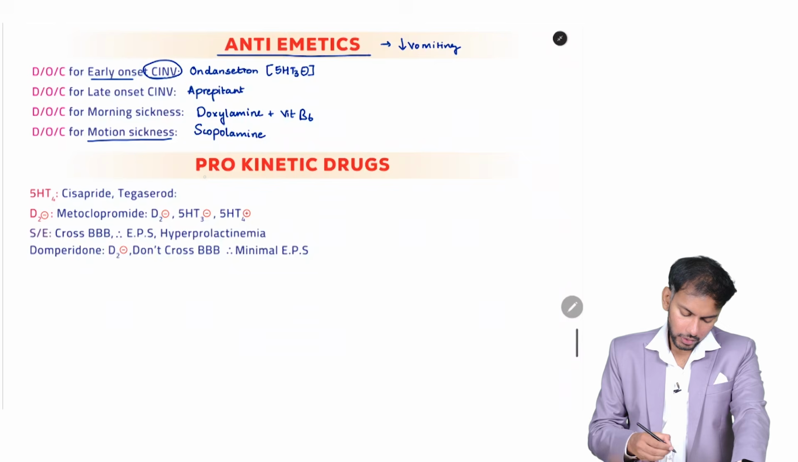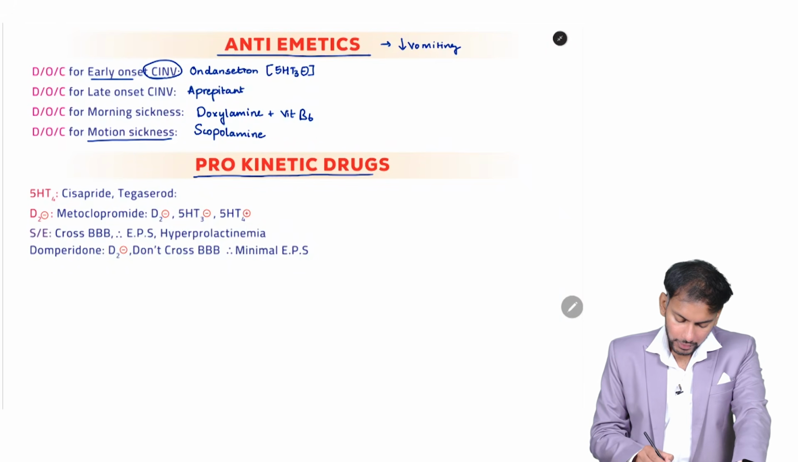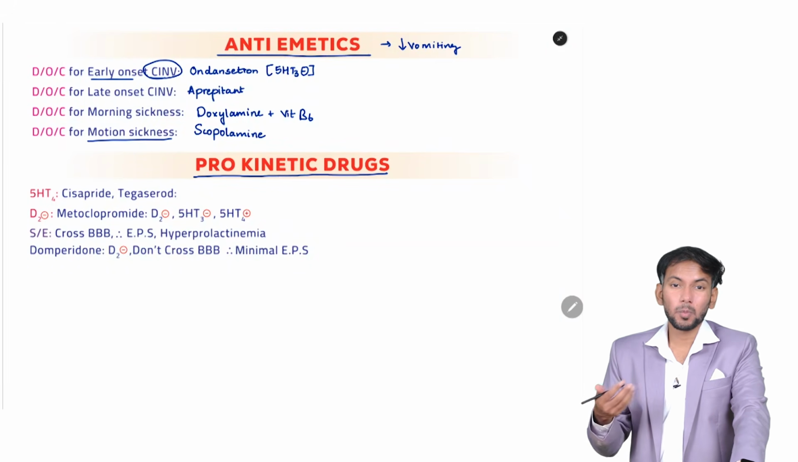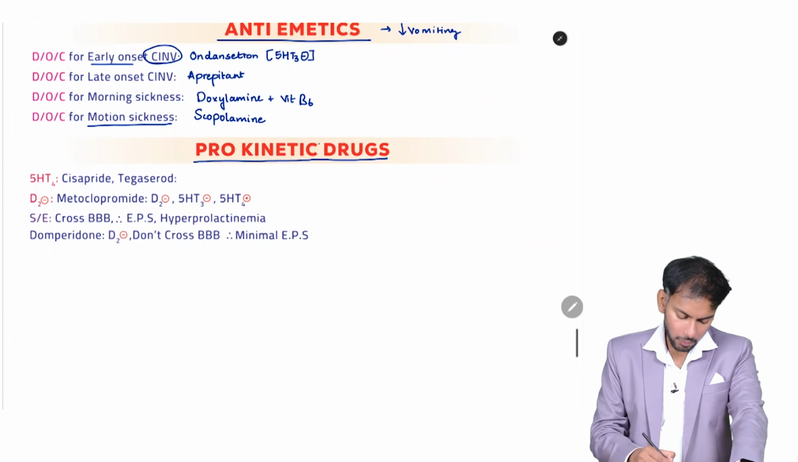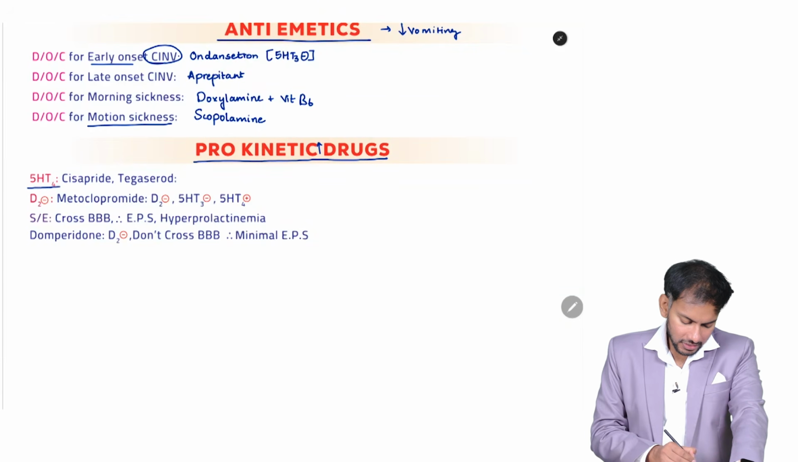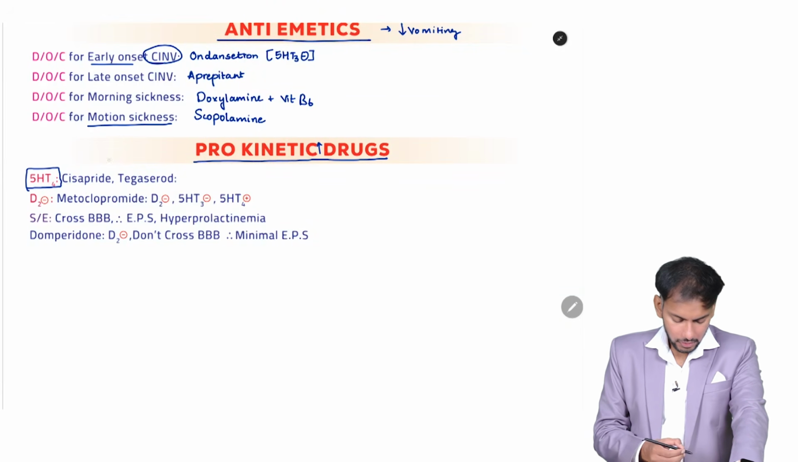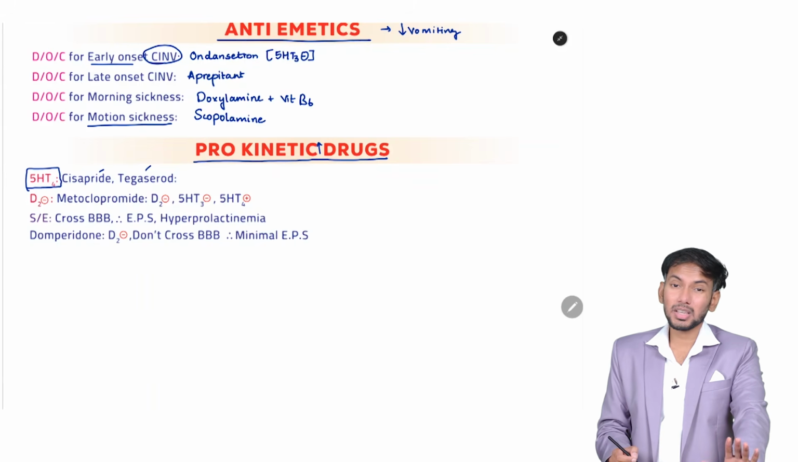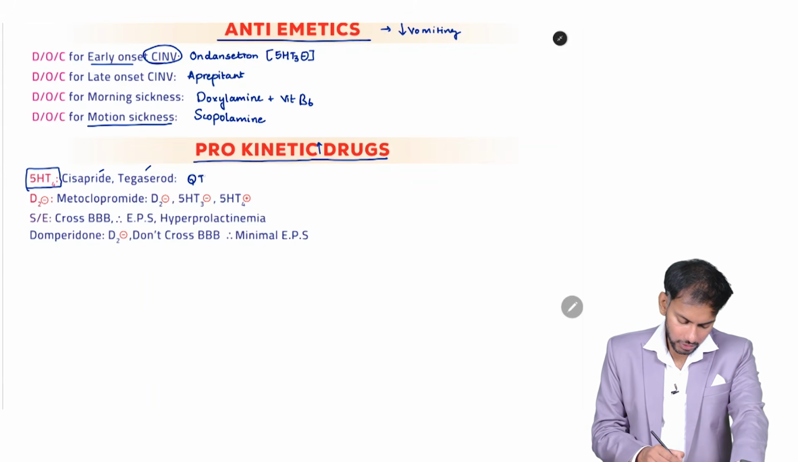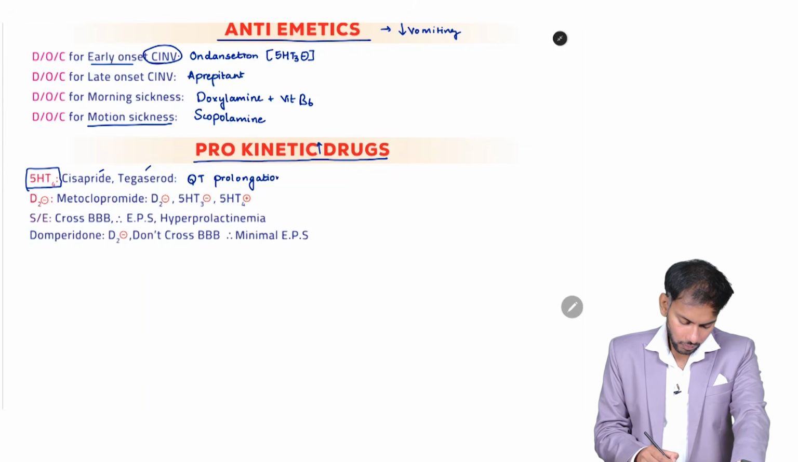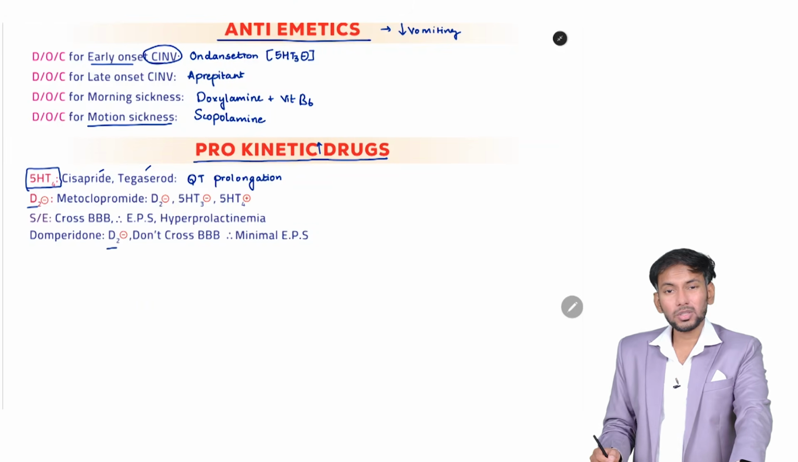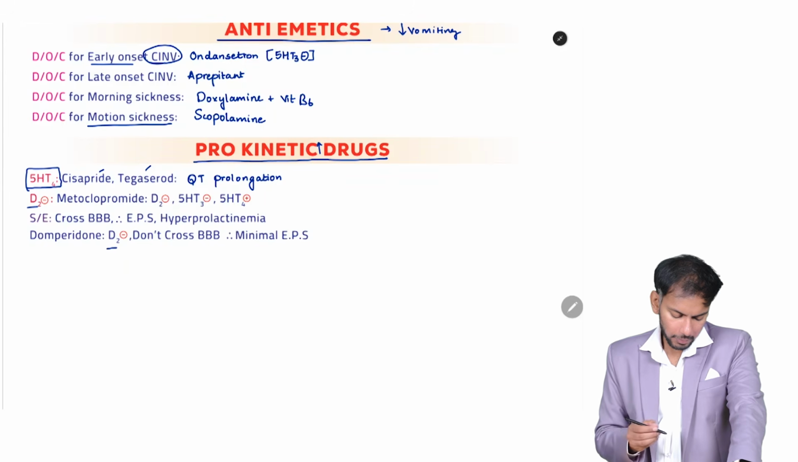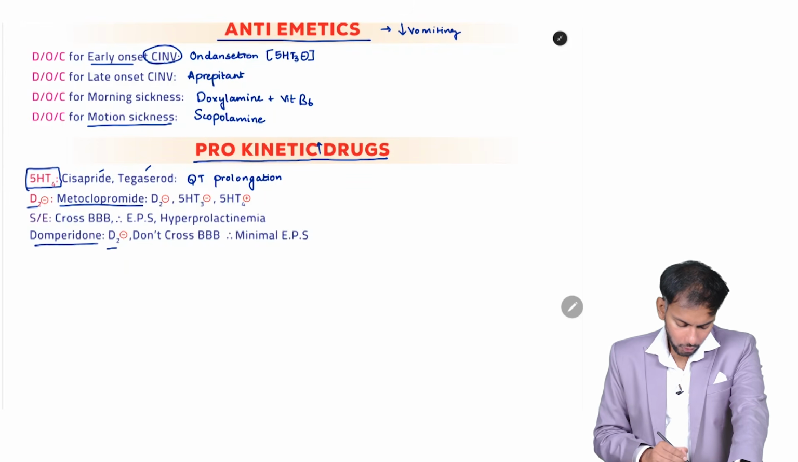Now, coming to the prokinetic drugs. What are prokinetic drugs? This will increase the movement of the gastrointestinal tract. Now, in this we have 5-HT4 receptor agonists like cisapride and tegaserod. Now, these are banned because they cause QT prolongation. Now, after this we have D2 blockers. If you block D2, that will also cause prokinesis.